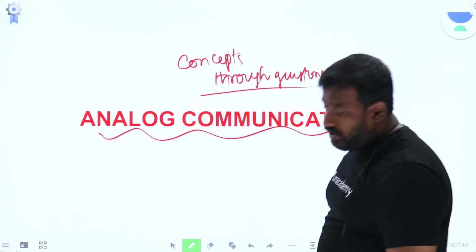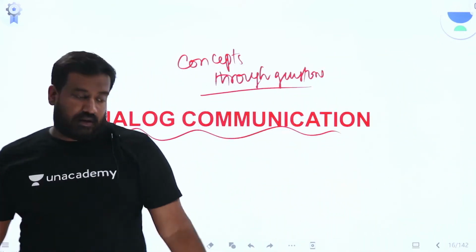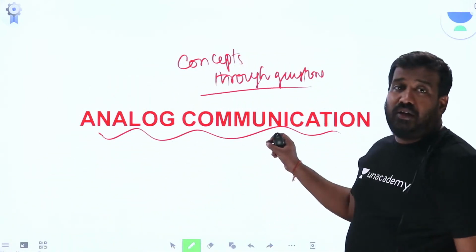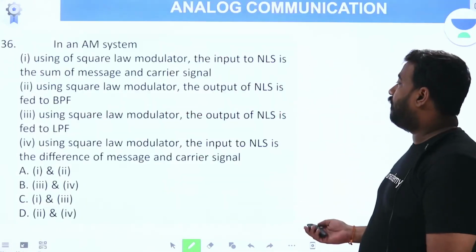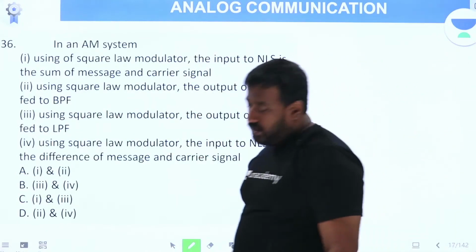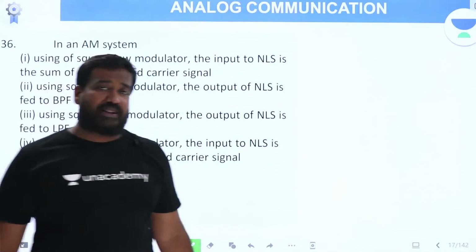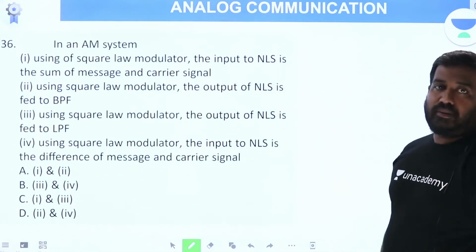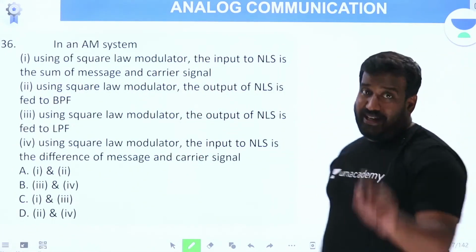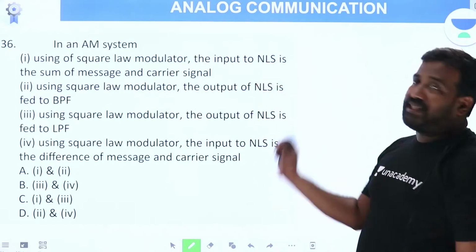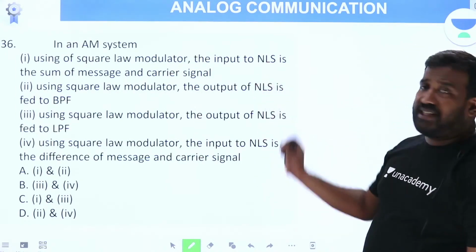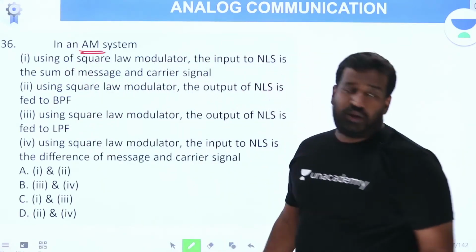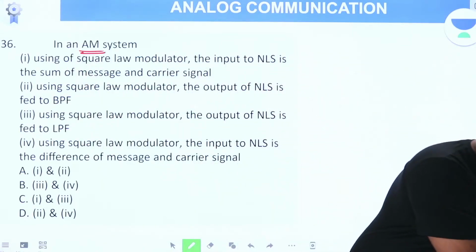Subject: analog communications. As we know, this series is intended to explain the concepts while solving the questions. We completed 35 questions. We are into question number 36. So let me read out the question for you. In an AM system, very interesting question. In an AM system, using square law modulator,